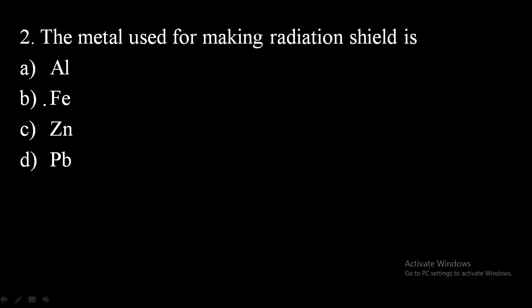Second one: the metal used for making radiation shield is. If you go through the applications of these elements, you come to know. Among aluminium, iron, zinc and lead, the metal which is used for making radiation shield is lead, that is Pb, because it will absorb the harmful radiations.